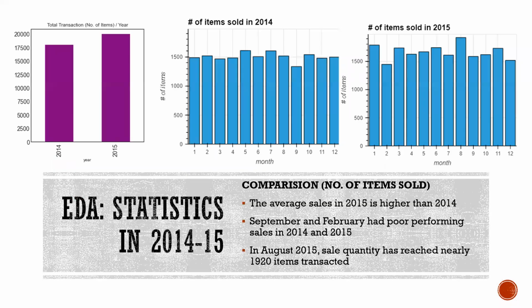Now doing EDA on the number of transactions made in 2014-15, we come to know that the transactions were highest in 2015 compared to 2014. So in 2014, the sales were lower than 2015. Now in 2014, we can see that September was the poorest performing month, and in 2015, we could see that February had low sales, a low number of items transacted.